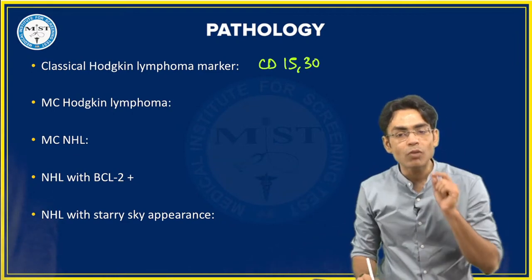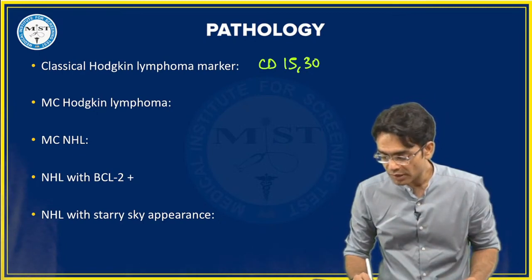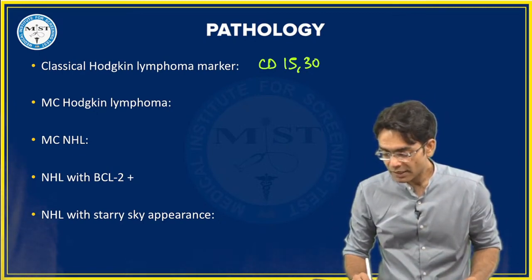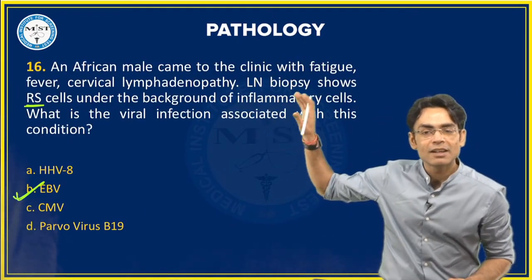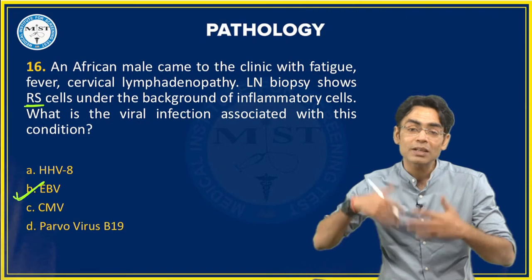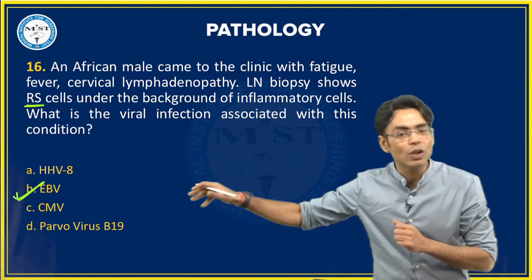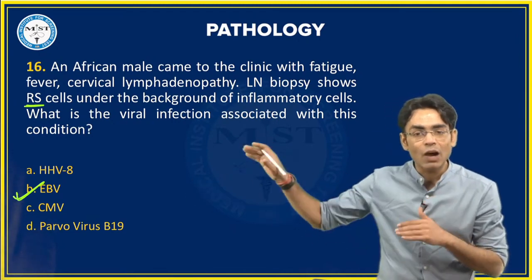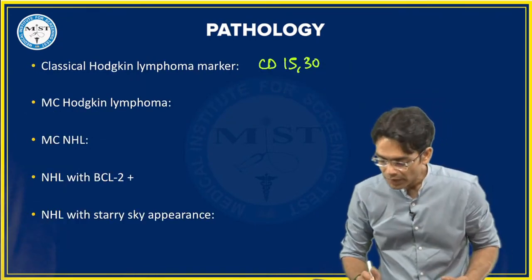What is the most common type of Hodgkin's lymphoma in the world? What is the most common type of Hodgkin's lymphoma in the world? Do not get confused with this question as Burkitt's. It is not Burkitt's. We are seeing RS cells here. If Reed-Sternberg cells are there, they are the most characteristic finding for Hodgkin's lymphoma, no? If this were a Burkitt's question, the option would have been CMV, suppose. But now we are talking about an RS cell, so the correct answer for this question would always and always be Epstein-Barr virus.